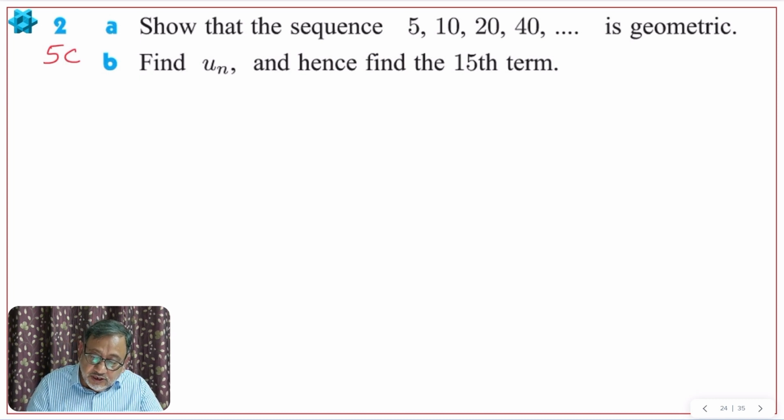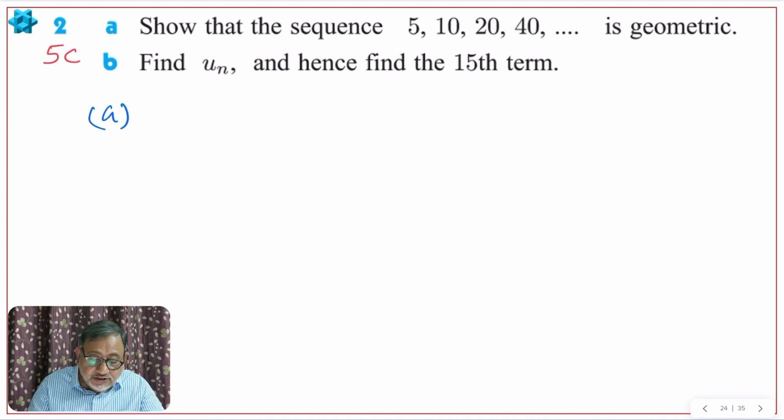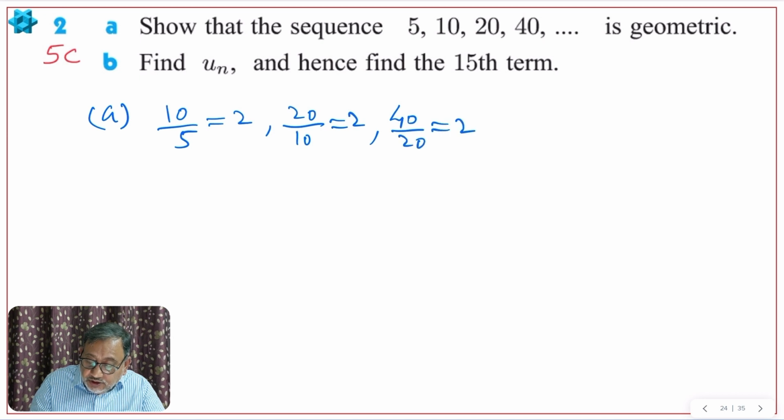So let us see part A. We have to check whether it is a geometric sequence or not. So 10 divided by 5 is 2, 20 divided by 10 is 2, 40 divided by 20 is 2. So all of them are 2, hence it is a geometric sequence, right?